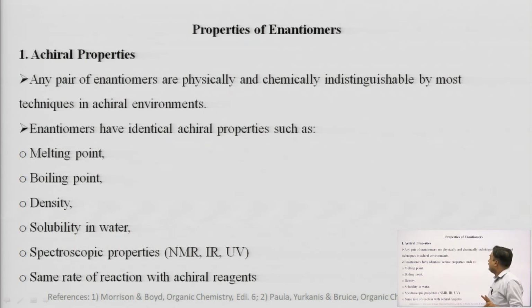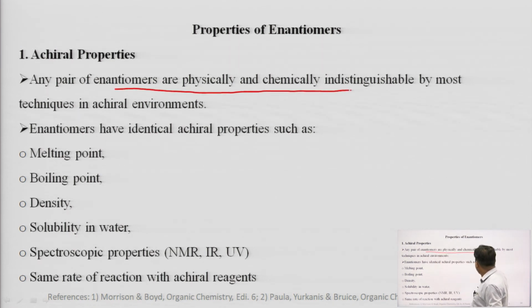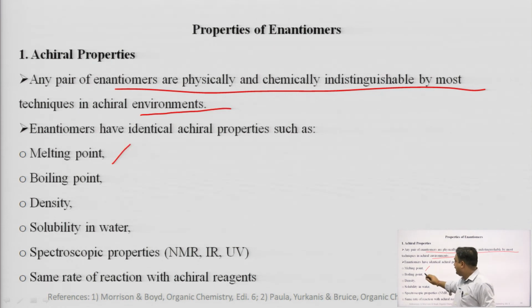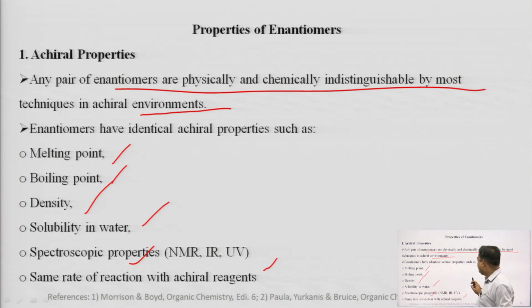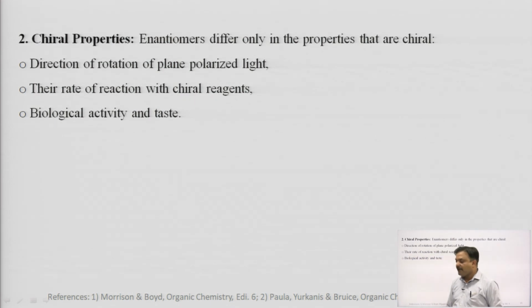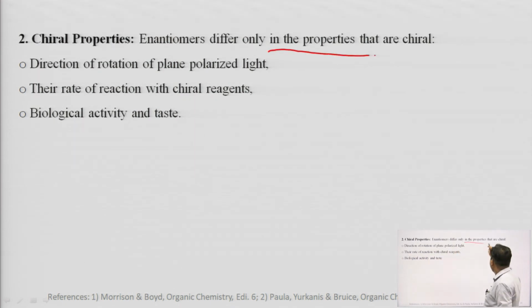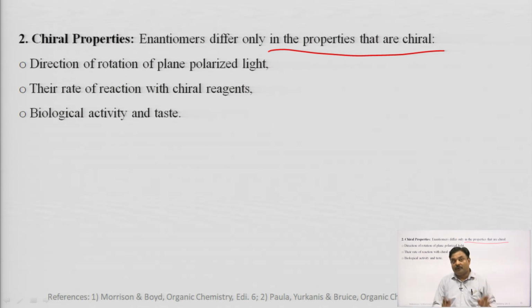Now, enantiomers have two types of properties, that is achiral properties and chiral properties. Achiral properties generally are the physical properties. The pair of enantiomers are physically and chemically indistinguishable by most techniques in achiral environments. For example, melting point, boiling point, density, solubility, spectroscopic properties, and the same rate of reaction with achiral reagents. Please note, I am talking about the same rate of reaction with achiral reagents, because we are talking about the achiral properties. When we are talking about chiral properties, enantiomers differ only in the properties that are chiral.